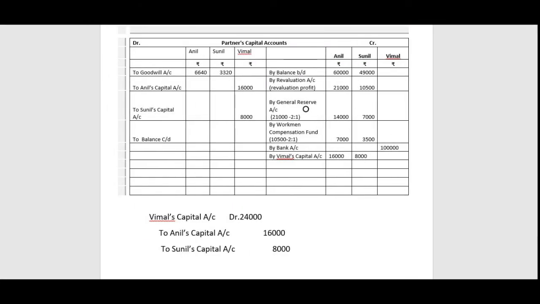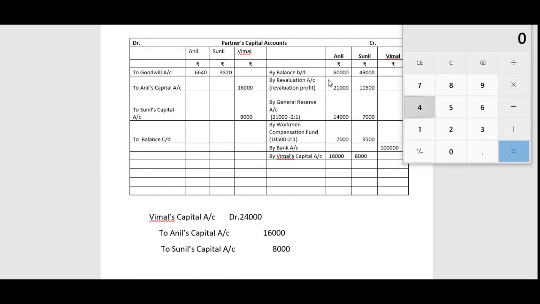So in Anil's capital account on the credit side we have 60,000 plus 21,000 plus 14,000 plus 7,000 and then 16,000.